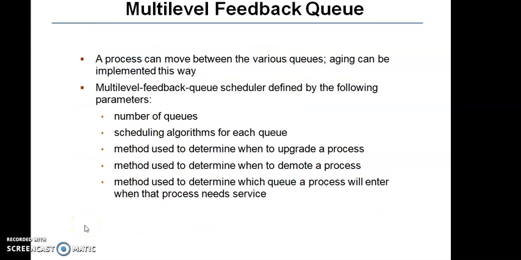We'll see next the multi-level feedback queue scheduling algorithm. A process can move between the various queues. Aging can be implemented this way. Multi-level feedback queue scheduler is defined by the following parameters: number of queues, scheduling algorithm for each queue, method used to determine when to upgrade a process, method used to determine when to demote a process, method used to determine which queue a process will enter when that process needs service.